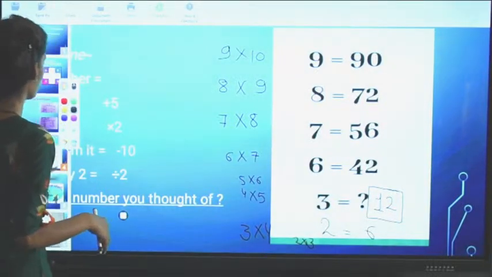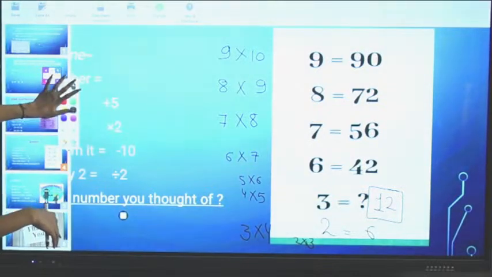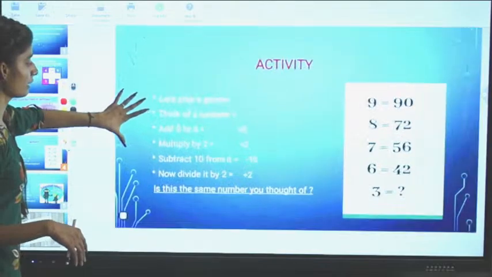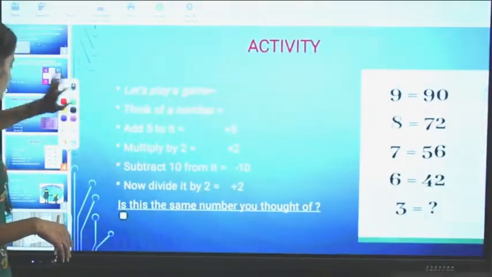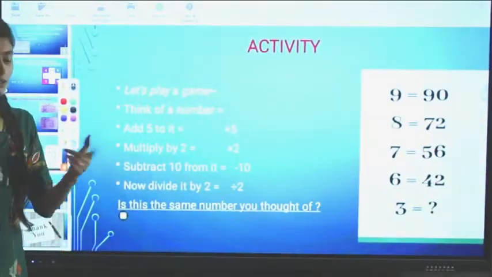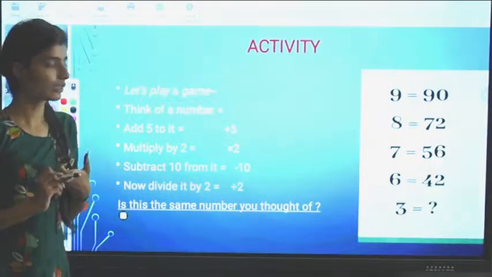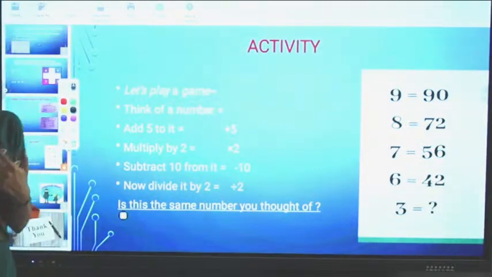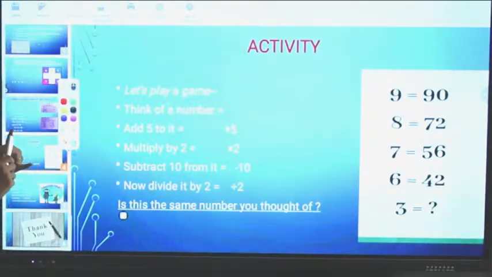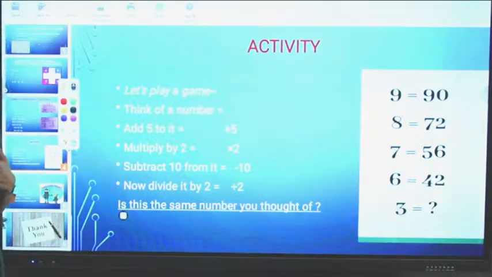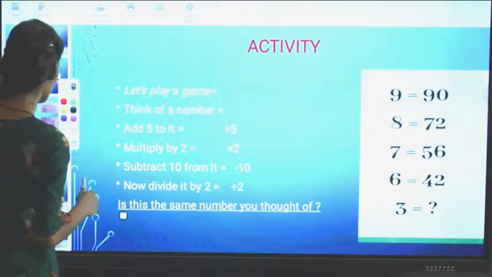Okay, now we are taking an example of this game only. Just to remind you of the rules: first think of a number, then add 5 to it, multiply it by 2, subtract 10, and divide by 2. Think of a number, add 5 to it, multiply it by 2, subtract 10 from the number and now divide it by 2.